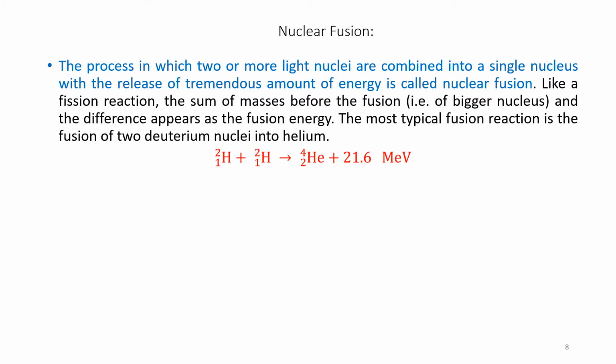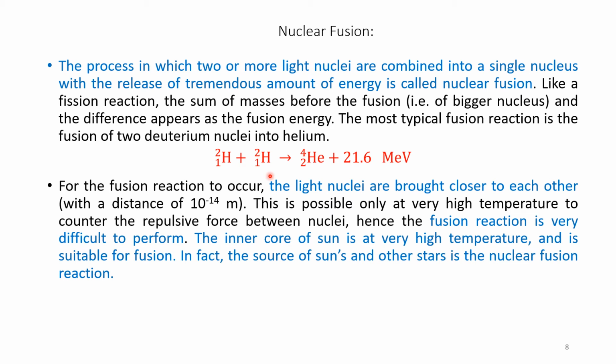Here H21 plus H21, when combined, we get helium 42, He42, plus 21.6 mega electron volts. So by the combination of nuclei, we get a release of a very large quantum of energy.